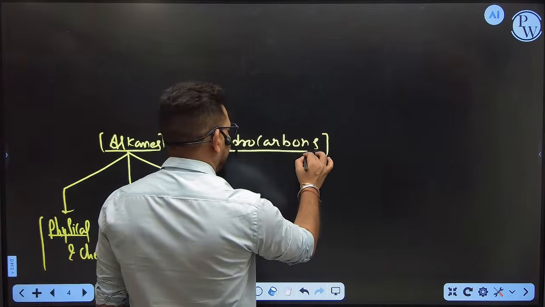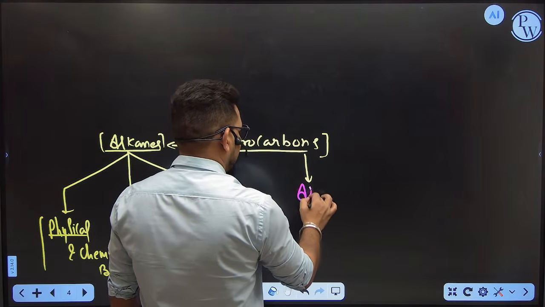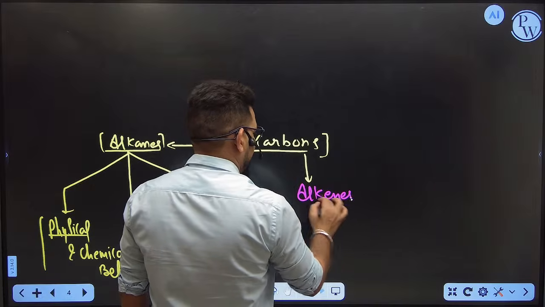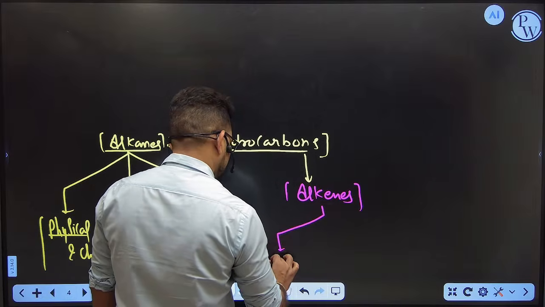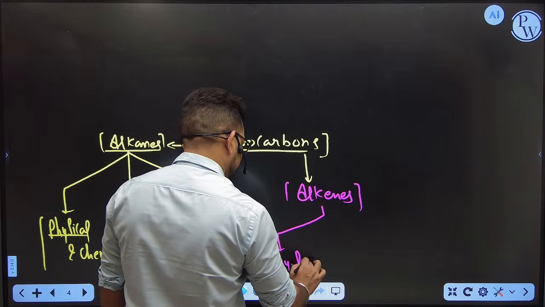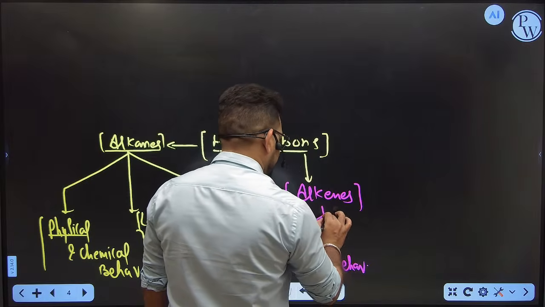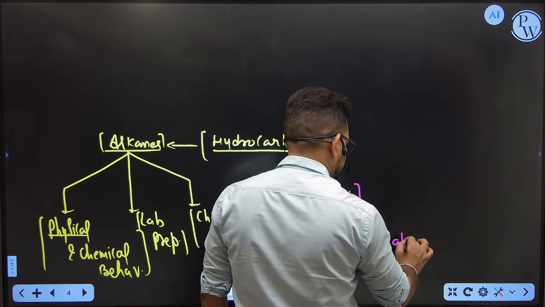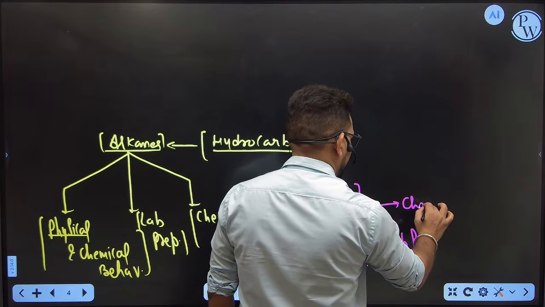Similarly, the second part is alkenes. In alkenes, we are going to discuss the same things: their physical and chemical behavior, then their lab preparation, and then their chemical behavior, that means chemical reactions.